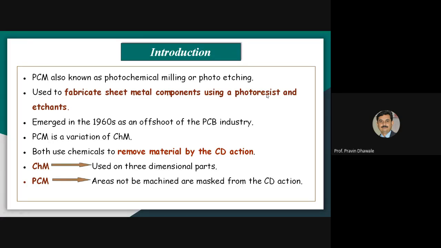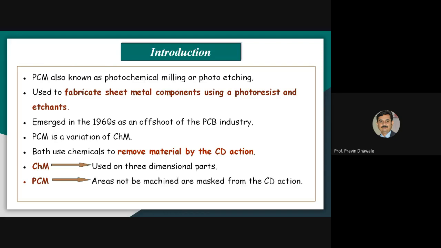Photoresist will work like a maskant, as we studied the maskant in chemical machining, right? And we also require the etchant. Generally, this process started in the 1960s, right? And it is an advanced variation of the chemical machining process.